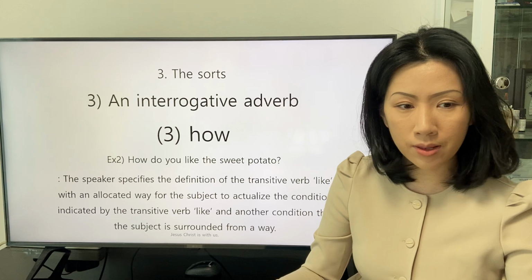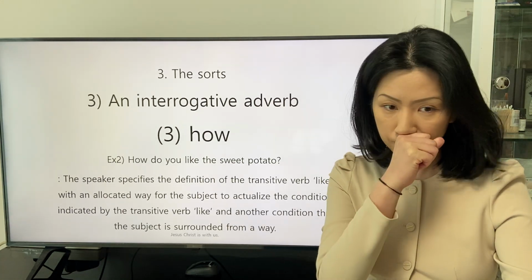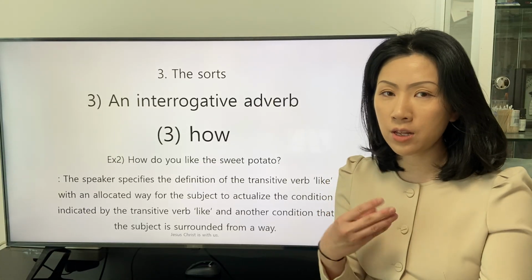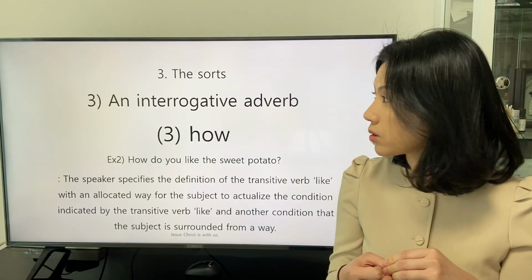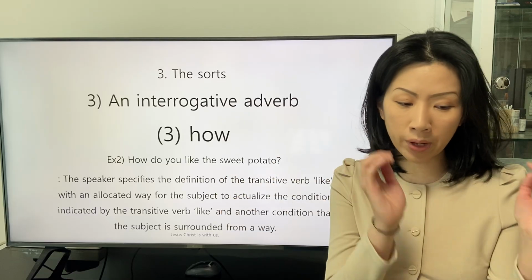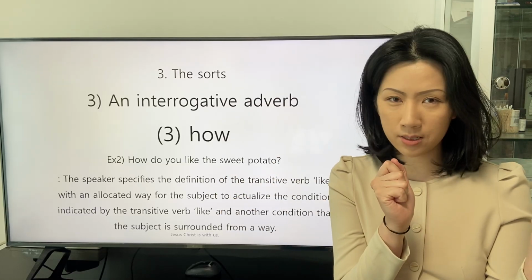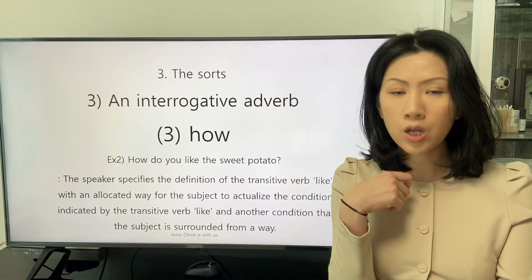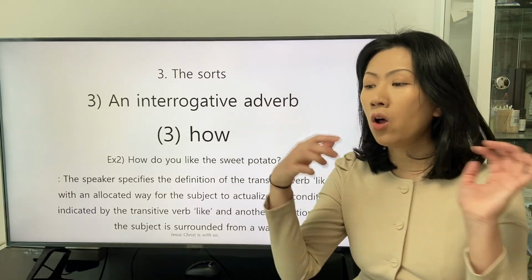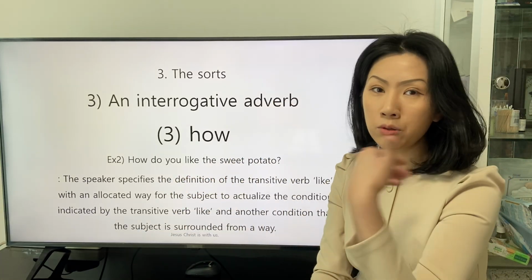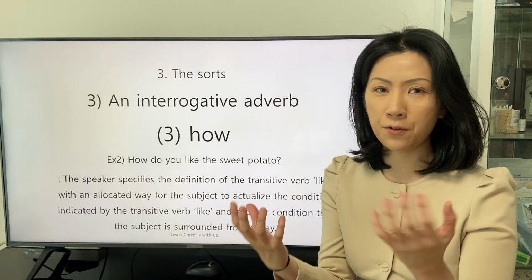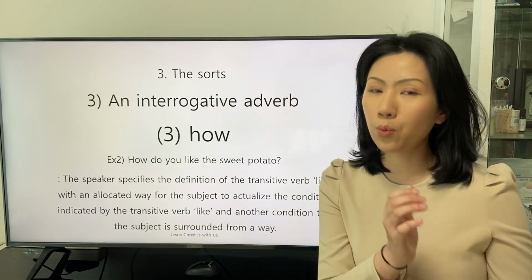And another condition that the subject is surrounded from away. As the definition of the intransitive verb, the interrogative adverb how is inclusive from the way that the subject chooses. The subject is allocated to actualize the definition of the verb, in this clause like, to a condition that the subject is surrounded by, actualizing the definition of the verb according to the way.